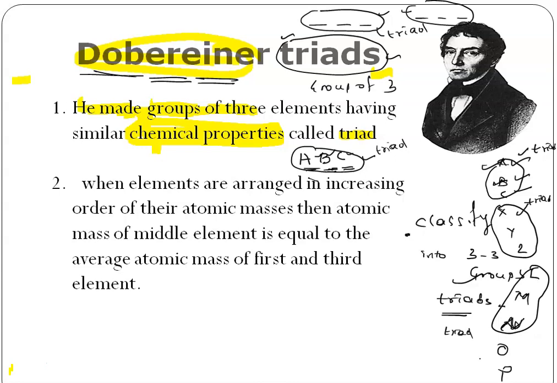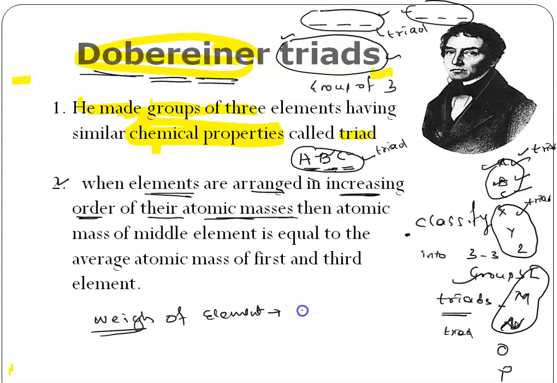So what is that chemical property here? See, in the second line he is saying, when the elements are arranged in increasing order of their atomic mass. Atomic mass means what? Weight of an element. What is the weight of an element? It is the weight of an atom, which resides at the center. It is the weight of a nucleus. Weight of a nucleus is going to be your atomic mass.